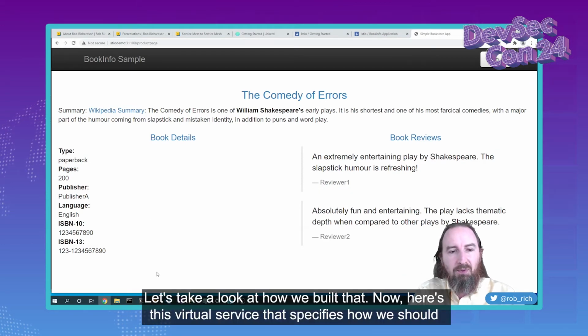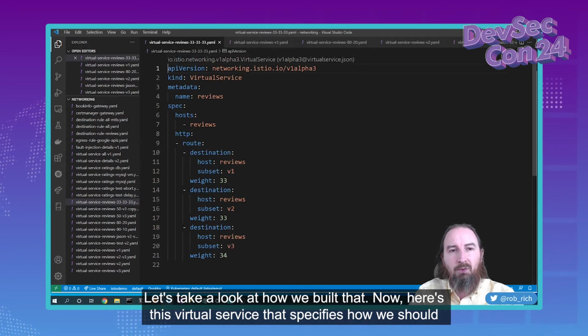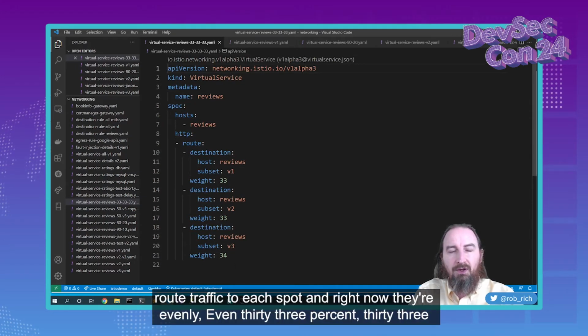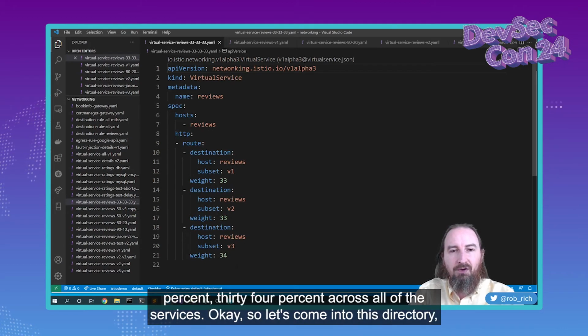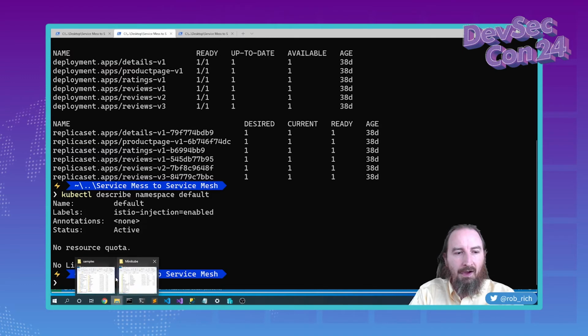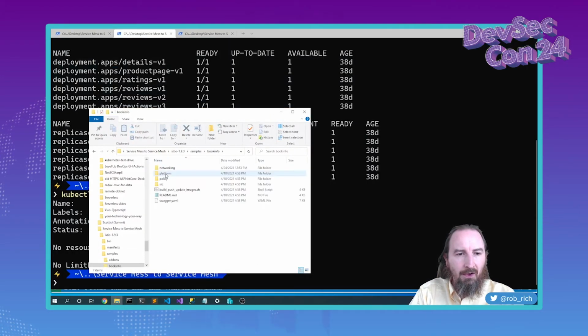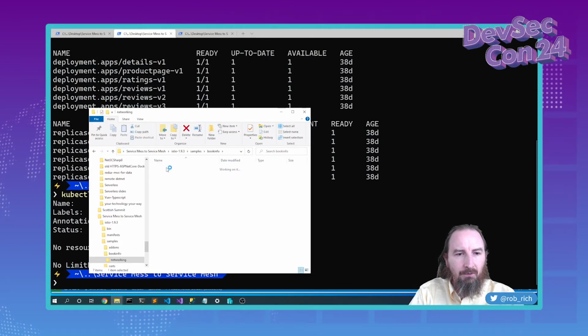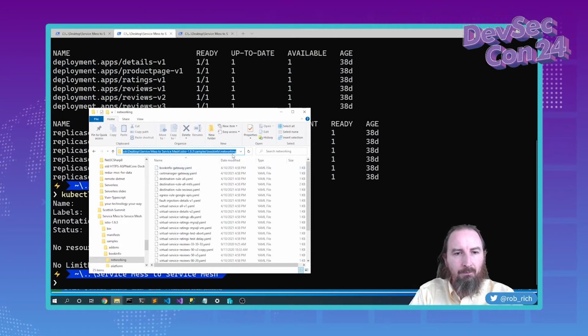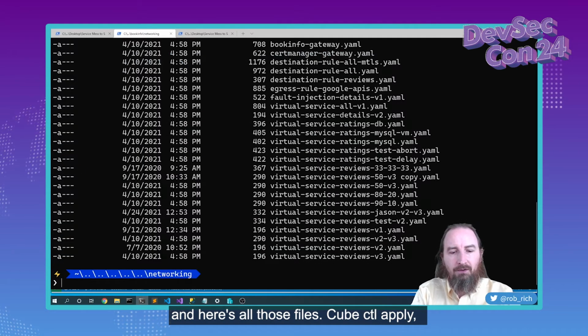Let's take a look at how we built that. Now here's this virtual service that specifies how we should route traffic to each spot. And right now they're even: 33%, 33%, and 34% across all of the services. Okay, so let's come into this directory: Book info, networking, and here's all those files.